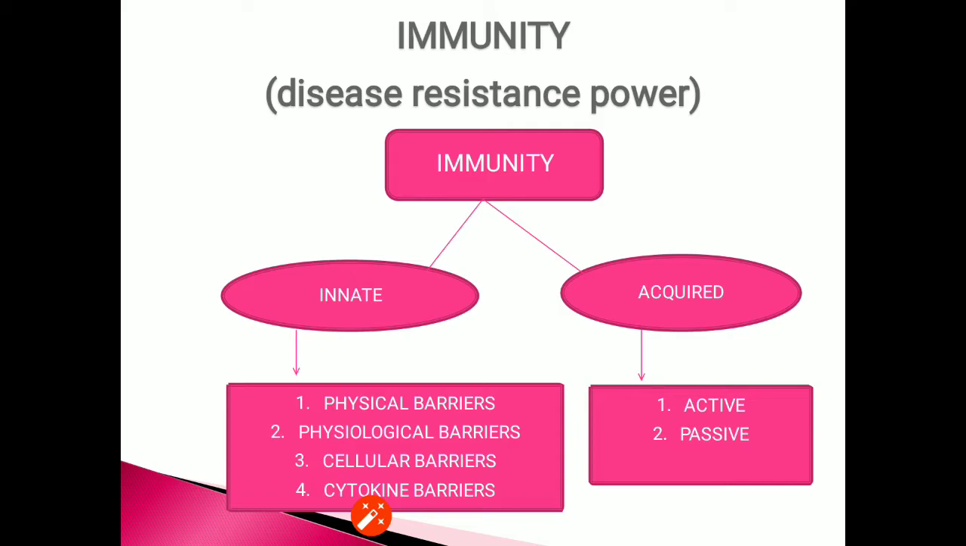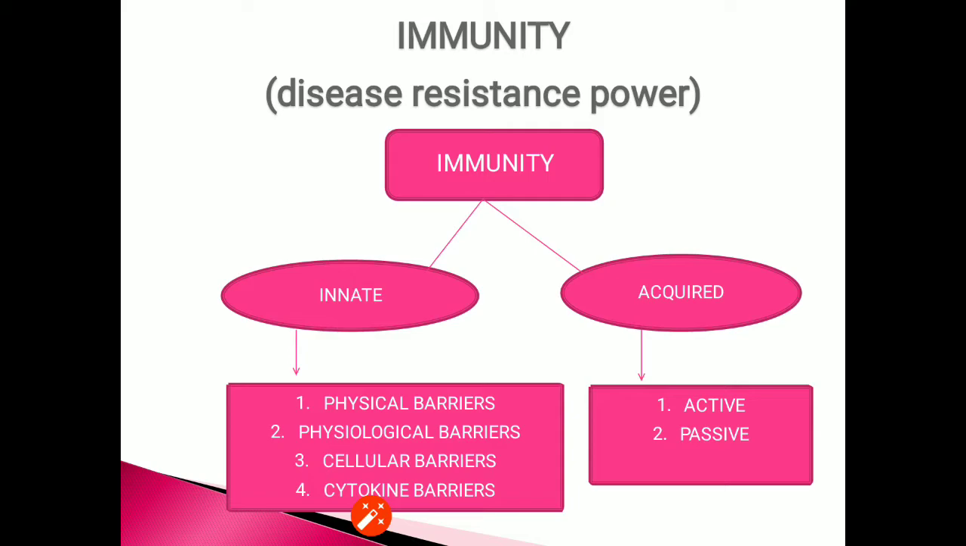Let's start with the first subtopic, that is immunity. Immunity is the disease resistance power. Immunity, as you are able to see, is of two types, innate and acquired. Further on, the innate immunity can be attained by physical barriers, physiological barriers, cellular barriers and cytokine barriers.